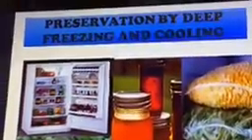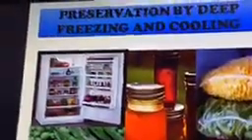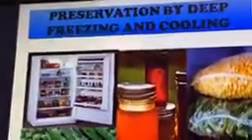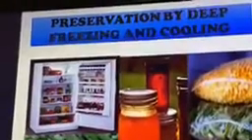Now we come to the next method, preservation by cooling and deep freezing. First of all we will study preservation by cooling. Preservation by cooling means simply keeping your food in a cool place, that is inside the refrigerator.